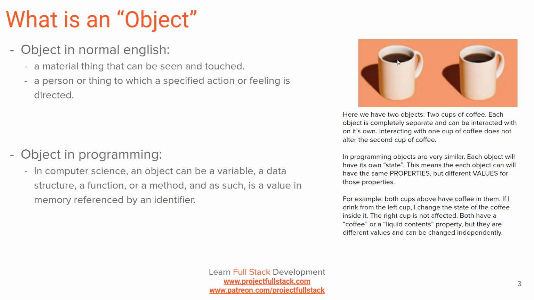I can drink half the contents of it, and I can affect the state of that, whereas the state of the cup on the right is completely unaffected. It still has a property, being the number of ounces of coffee left in the cup. However, I can alter the state of the cup on the left without altering the state of the cup on the right. So think about objects, they're things in memory. They each have their own specific state, and interacting with an object does not affect the state of the other object unless they're specifically programmed to do that.